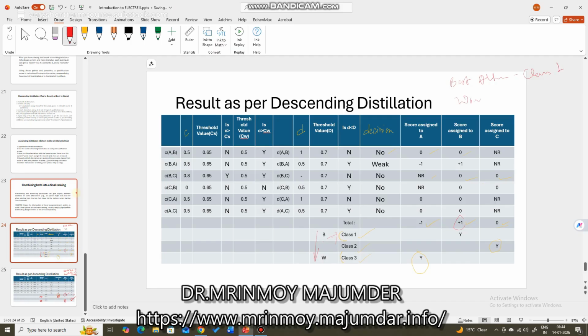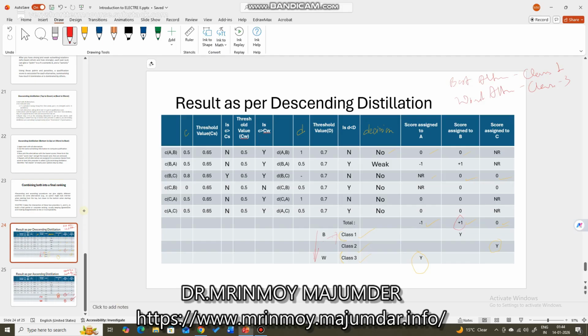Worst alternative is assigned the class 3. So here this class is actually representing that class 1 is the best, class 3 is the worst, so we are going from best to worst. After that, if you compare this ascending and descending distillation, what you find is, in case of the descending distillation, which is a normal scenario, because the alternative with the maximum score gets the best rank and also the best class, that is the class 1.